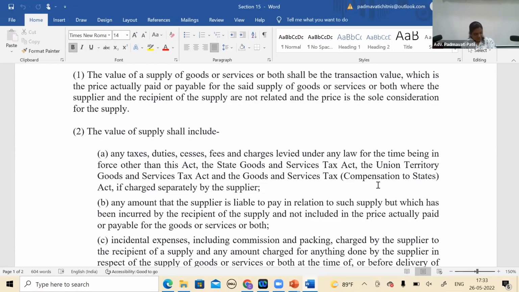So here the circular is quite interesting, because the only difference it makes is contractual obligation. And the contractual obligation concept, as far as my knowledge goes, has been brought in for the first time in GST. In Central Excise, as you were rightly mentioning, for manufacture, that concept of whether there is an obligation or not was never an issue. That a legal obligation exists, so it has to be included, is the first time in GST going by the circular.